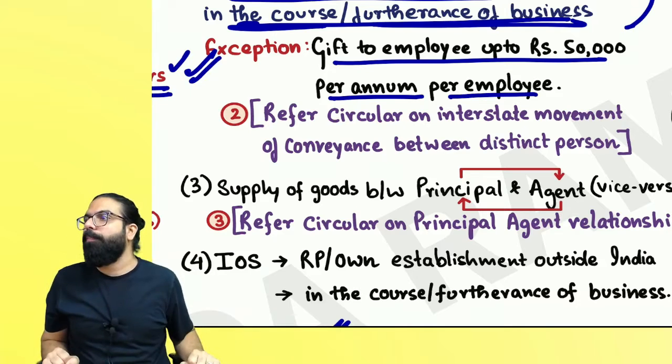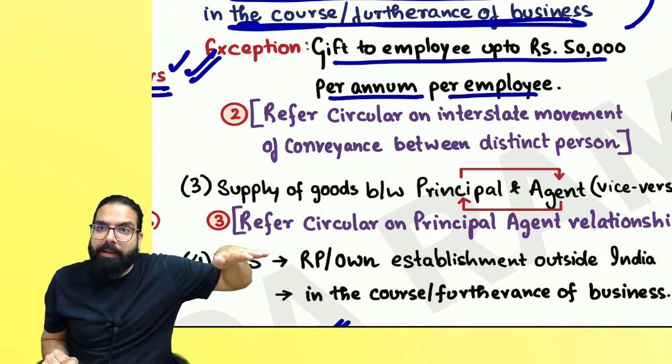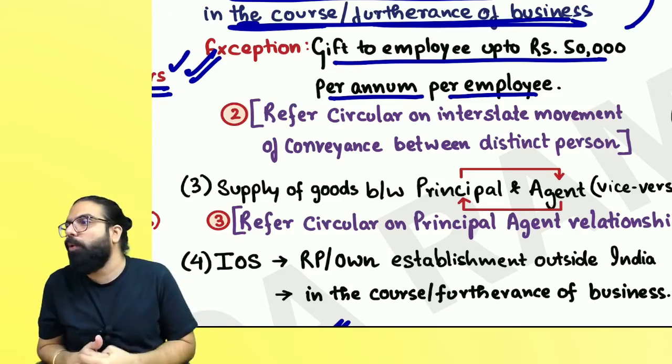You will not get ITC also. More than 50,000 it will be a supply. Giving gift to your employee, you will get ITC also. Can we go ahead, everyone?